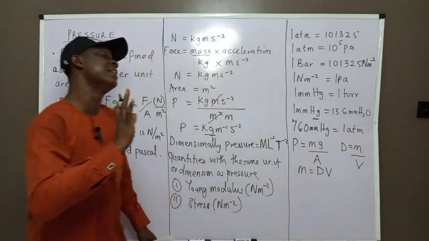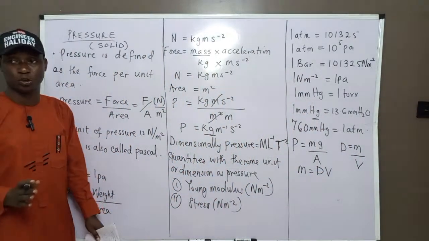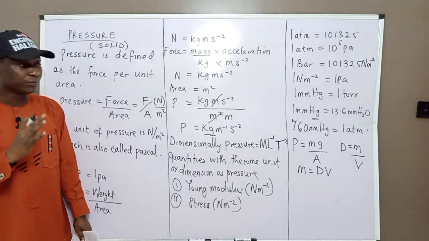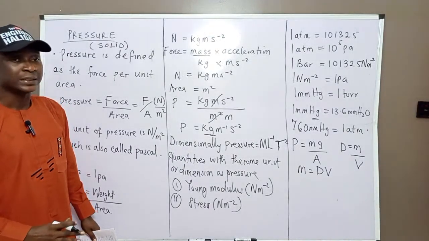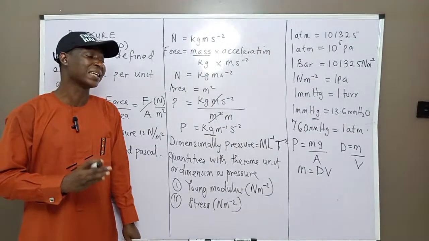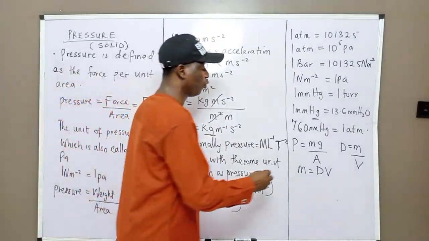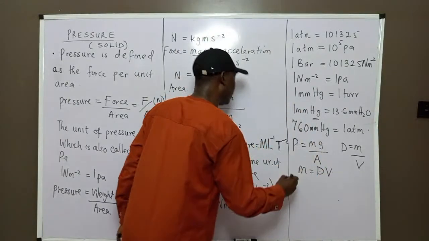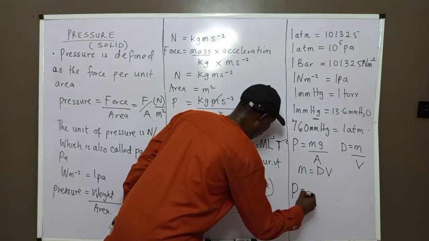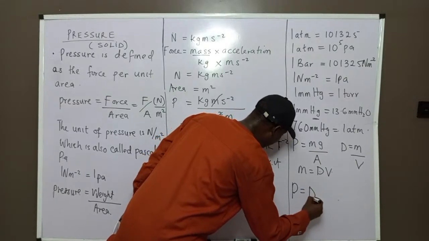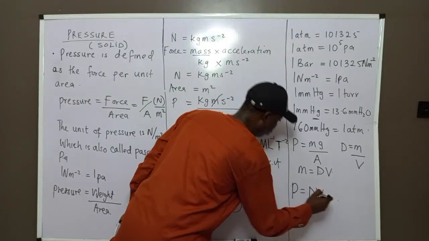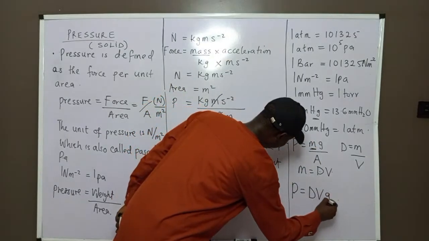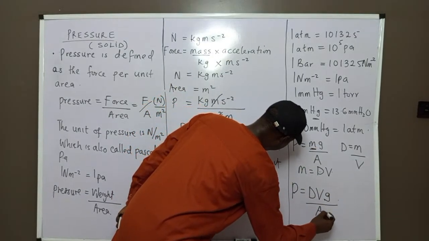If you remember vividly, that was the first definition I gave when I was defining density. Then when you make mass the subject of the formula, we have density times volume as mass. Then substitute it here, we have pressure equal to density times volume times gravity over area.